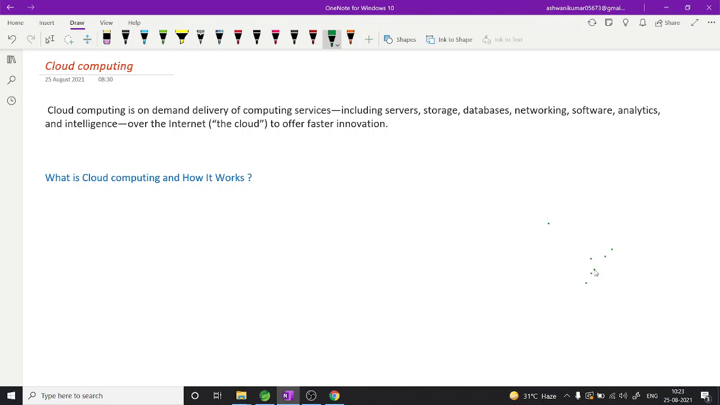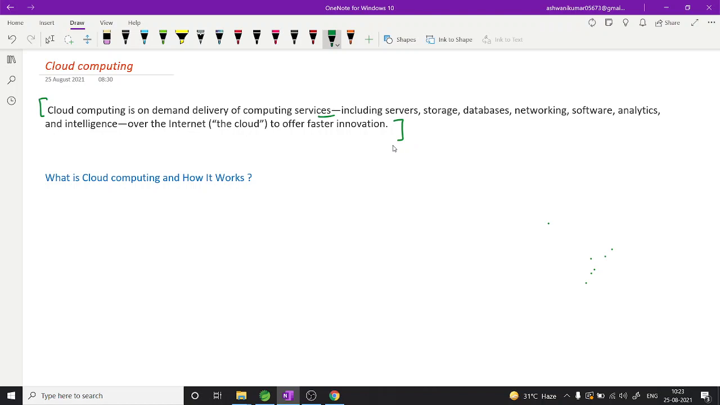So if you go on the internet and search what is cloud computing, you will find this pretty famous definition: cloud computing is an on-demand delivery of computer services. But if you are in an interview and someone asks you what is cloud computing, if you give this two-liner definition, they will definitely not be satisfied, or they will throw you out.